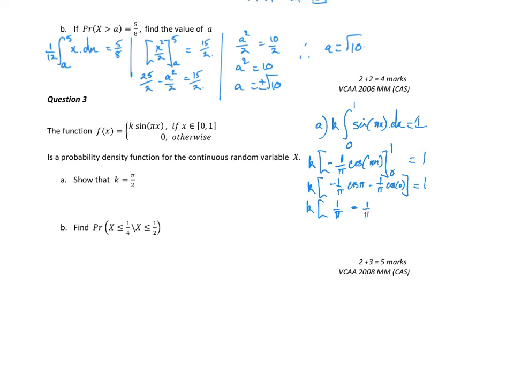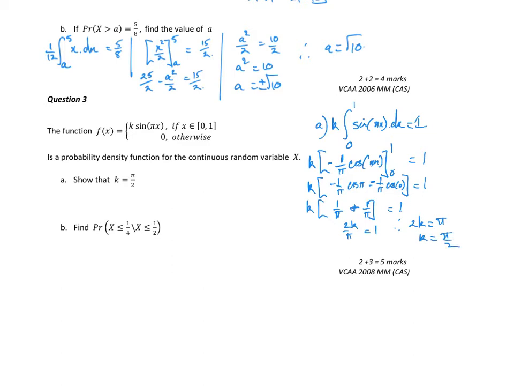I can't be right. So let's have a look. So it should be negative 1. So it's a minus minus there, isn't it? So it should be a plus, equals 1. So I get 2 on pi k is equal to 1. Therefore, 2k equals pi, k equals pi on 2.